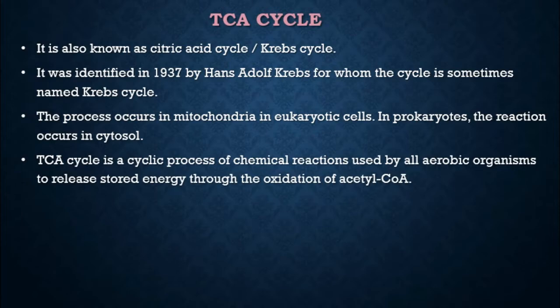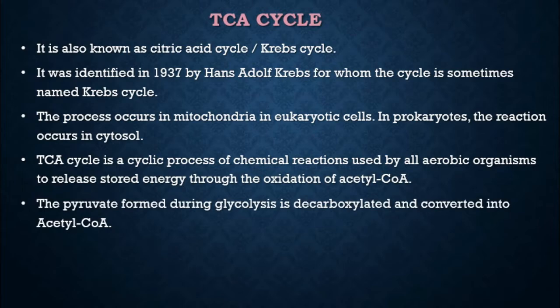So the TCA cycle is a cyclic process. The name itself says it is a cyclic process of chemical reactions used by aerobic organisms. That is, it involves oxygen to release the stored energy by oxidizing acetyl-CoA. Actually, we know that pyruvate enters TCA cycle, but it begins with acetyl-CoA. We will see the transformation, how it happens.